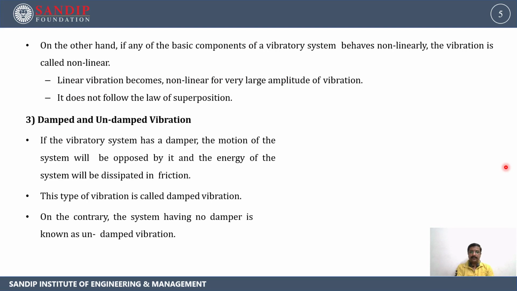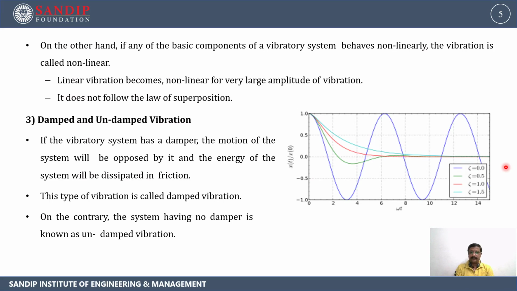On the contrary, the system having no damper is known as undamped vibration. Here we can see the figure which shows you the different damped vibrations and undamped vibration.